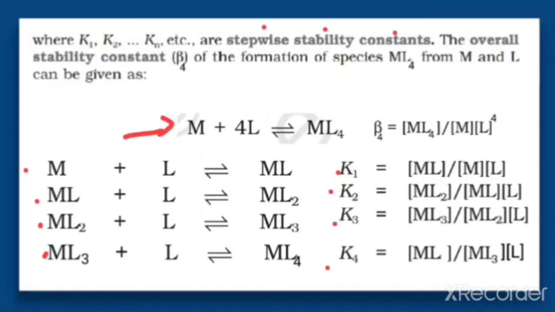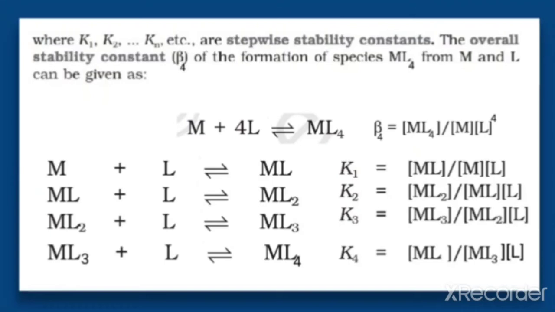That is K1, K2, K3, K4. And the overall stability constant is represented as beta 4. That is the formation of ML4 from M and L. So here we come up with two constants, that is the stepwise stability constant and the overall stability constant, which is represented as beta 4.